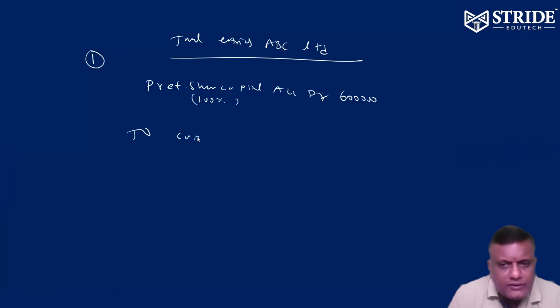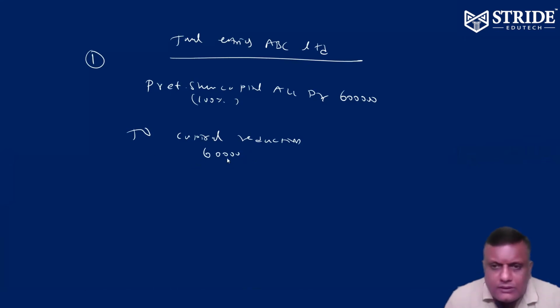There is a capital reduction component: 30% capital reduction, that is 6 lakh into 30%. They are helping the company.